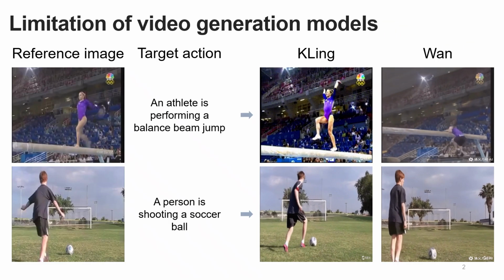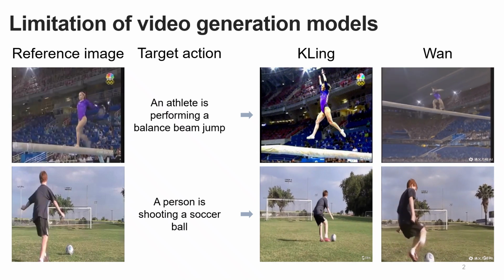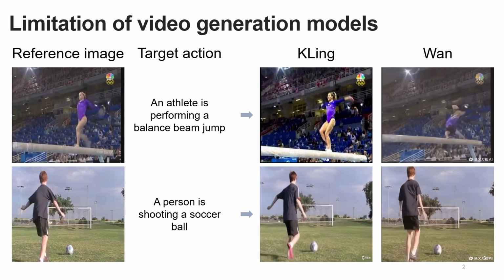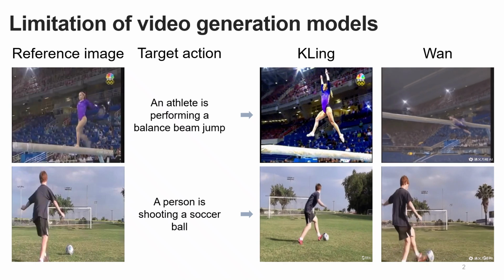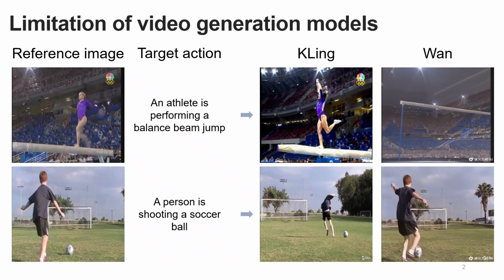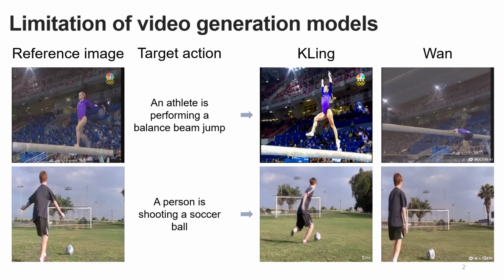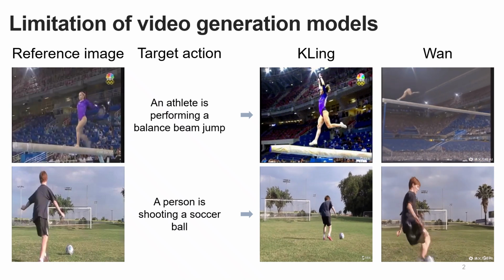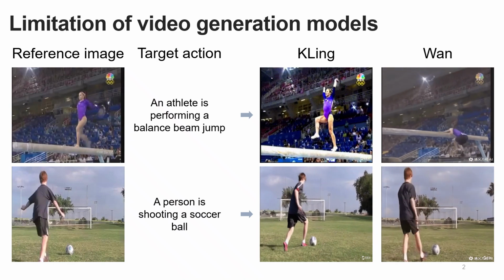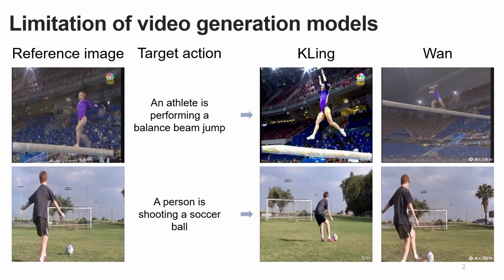While current video generation models are impressive, they are still far from perfect. State-of-the-art models such as Kling and Wan continue to struggle with physical authenticity and temporal stability when generating complex human actions. As shown in the example, when producing a person shooting a soccer ball, the models generate deformed limbs and failed interaction with the ball.